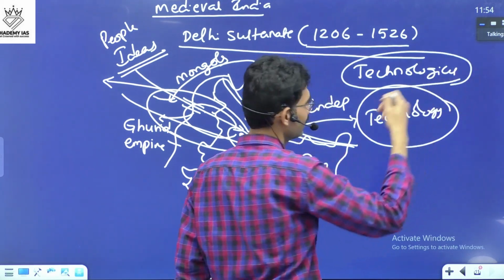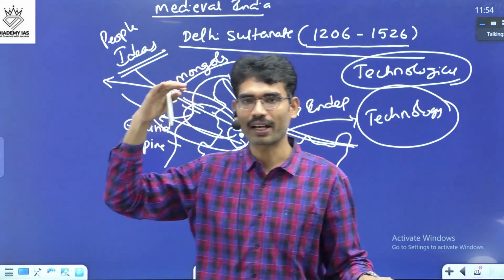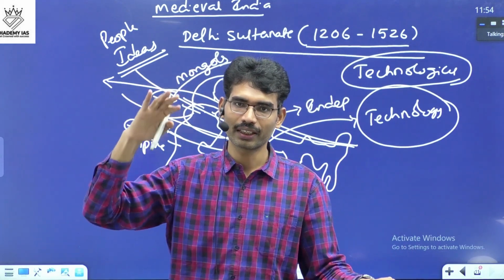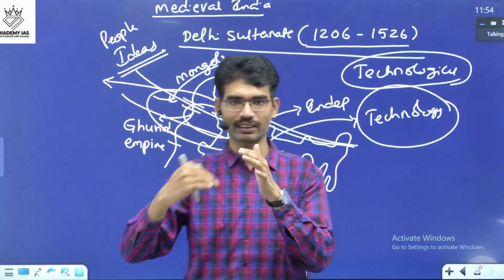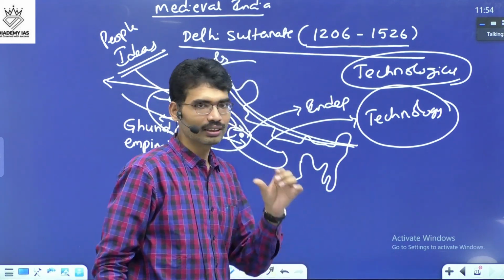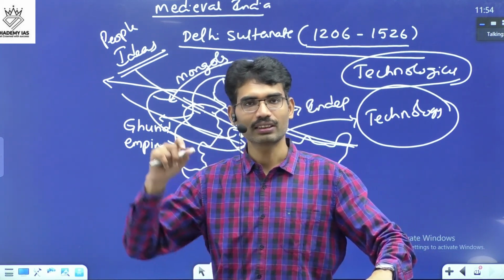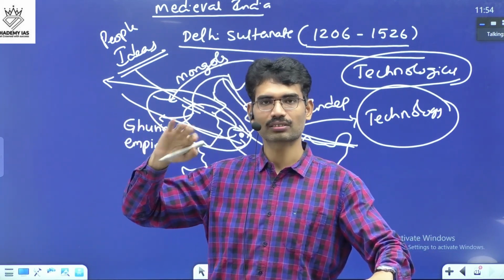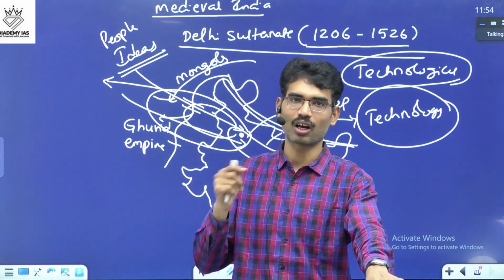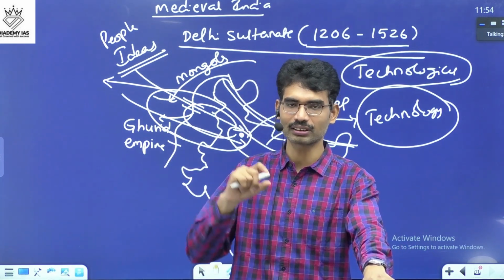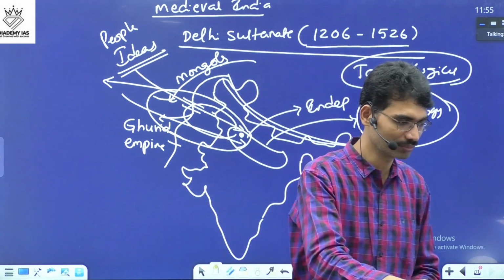And how to answer this? When it comes to technology, you just think about agriculture technology, industrial technology. In this way, you will be able to extract the information. In NCERTs, whatever book you are reading, directly the technology of Delhi Sultanate is not given, but indirectly while discussing about non-agriculture production, agriculture production, they used to discuss about these technological developments.